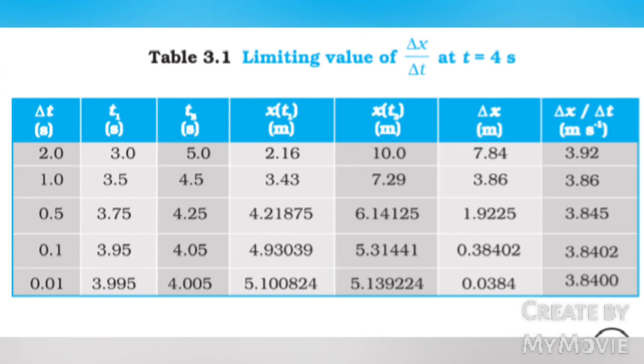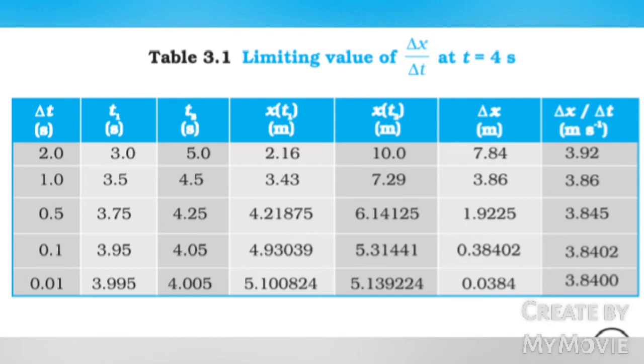Table 3.1 Limiting value of delta x by delta t at t equals 4 seconds. If delta t equals 2 seconds, then t1 equals 3 seconds, t2 equals 5 seconds, x of t1 equals 2.16 meter, x of t2 equals 10 meter, delta x equals 7.84 meter, delta x by delta t equals 3.92 meter per second.